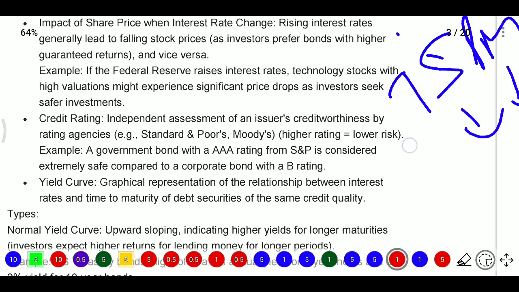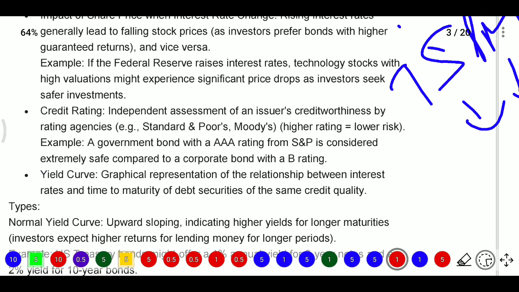Next, credit rating. Credit rating means an independent assessment of an issuer's creditworthiness by the rating agencies. Some rating agencies will give ratings to a company for the purpose of creditworthiness. For example, Standard & Poor's, Moody's, or CRISIL.